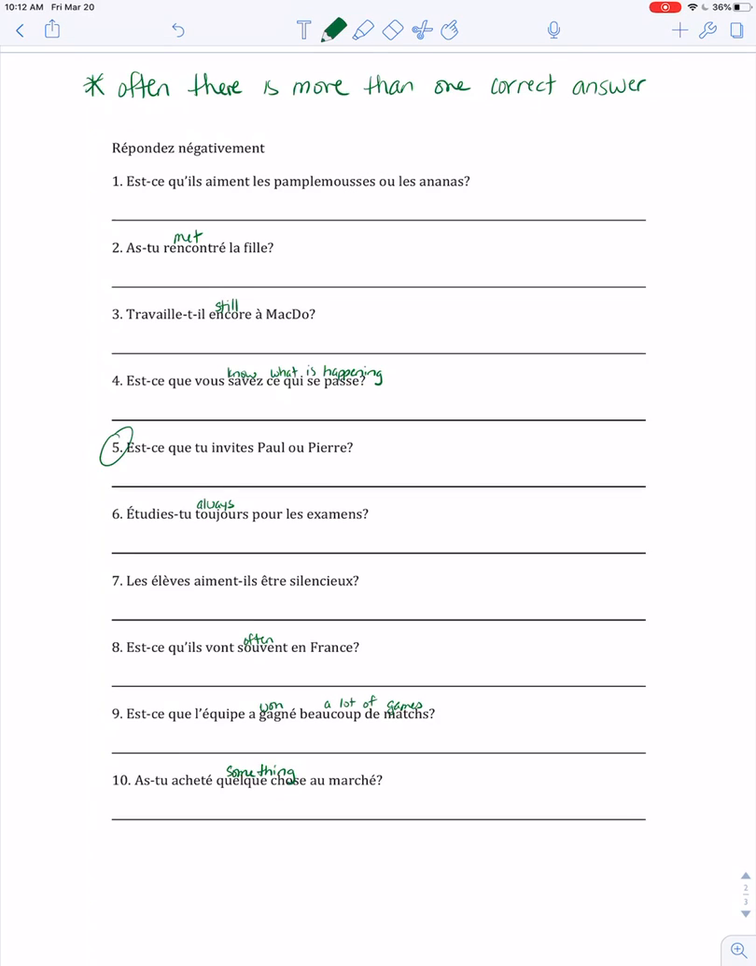So when you hand this in, I'm not looking for the correct answer. I'm looking for a correct answer that forms a working negative. It might mean that you use one like ne rien 4 or 5 times out of these 10, and that's okay. As long as it works to negate it, you can use any one that you want.